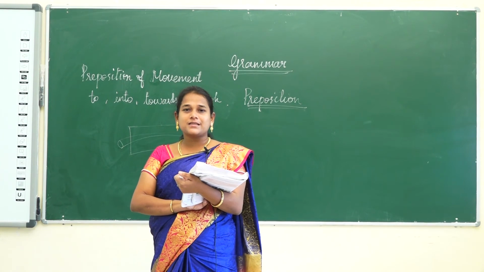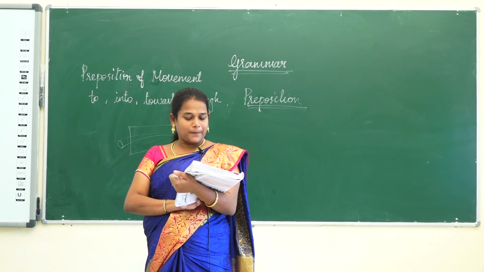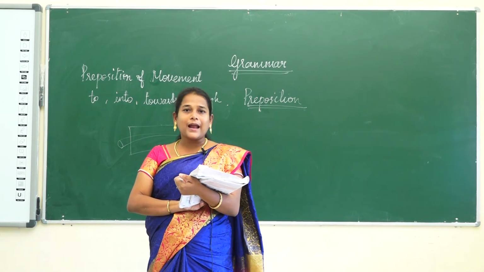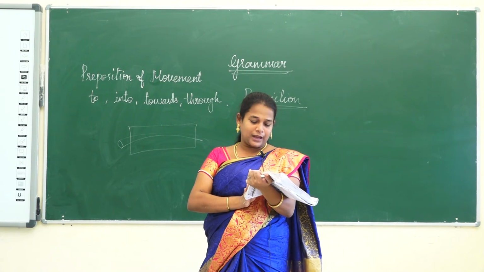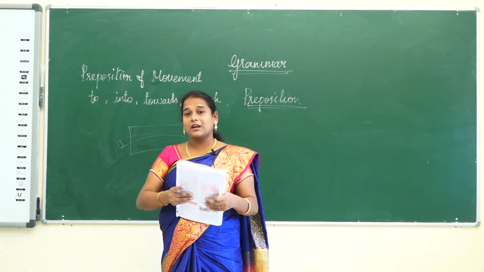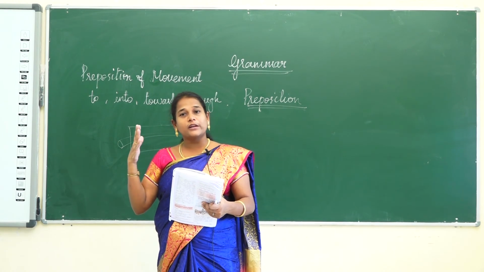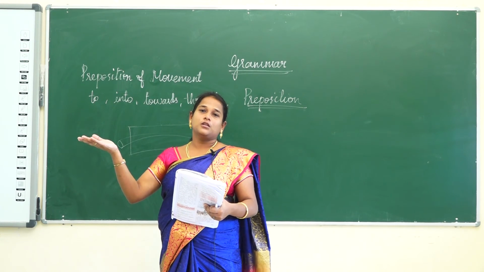And they have mentioned the difference between since and for. Since we use for a particular point of time, and for we use for the duration of time. Both during and in we can use to describe an action which happened in a particular period. I am going to Ooty during the summer vacation, or I am going to Ooty in the summer vacation.